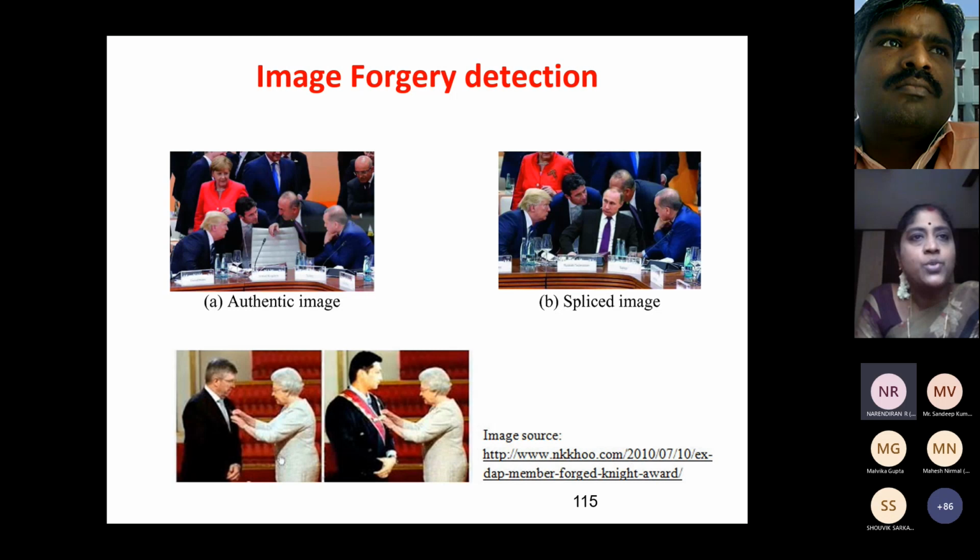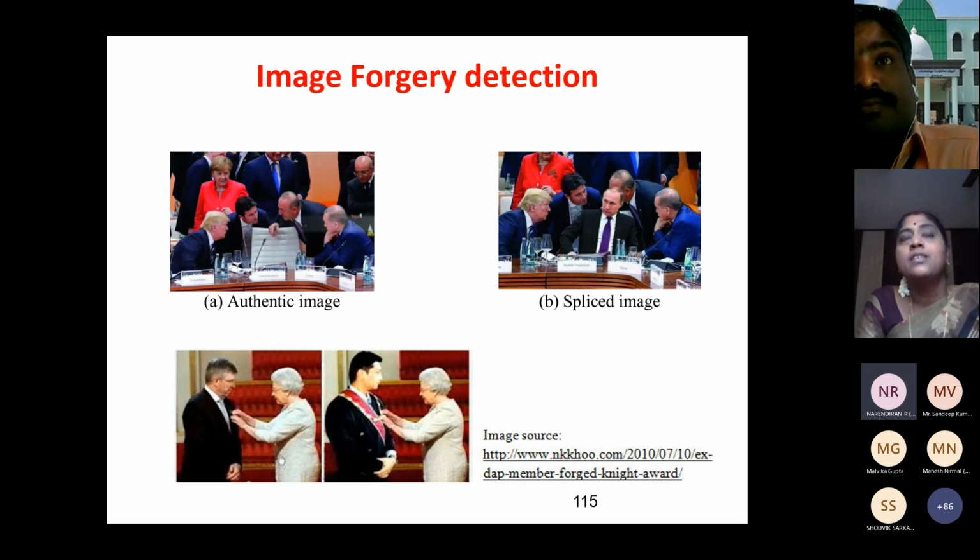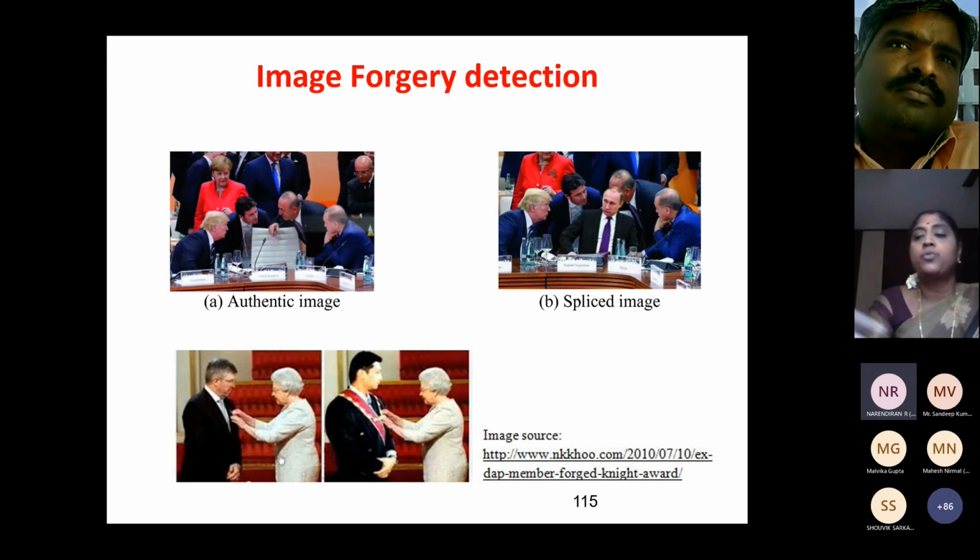In the second image, you can see that the king is giving some medal to a particular old person there in the first image. This person has put his photograph in the place of that particular person and tried to inpaint it. Can you see that there is no change? It is deceiving our eyes. We cannot make any difference. So this is forgery being done in photographs. So this can be detected using our image processing techniques.